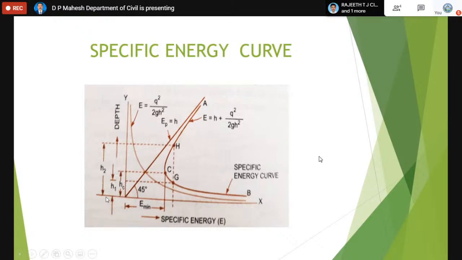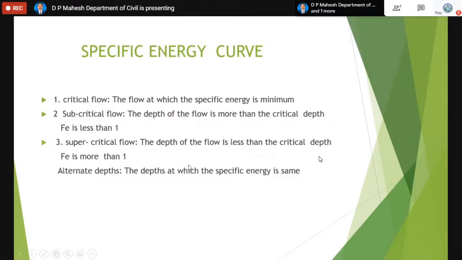But you can see, if you wish to calculate the energy through this graph, you should know what the depth is. Say the depth is H, then draw a horizontal line until you meet the graph at H, then draw a vertical line through H, and you will get the horizontal value, that is the energy against H2. Similarly, if you want to measure the energy with respect to H1, another depth in the same channel, draw a horizontal line, you will get G, then draw a vertical line. Both H and G fall on the same vertical line, so they have the same energy, but the depths are different. They are called alternate depths. Alternate depth is the most important depth.